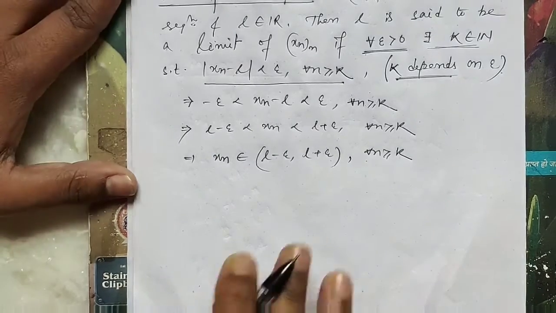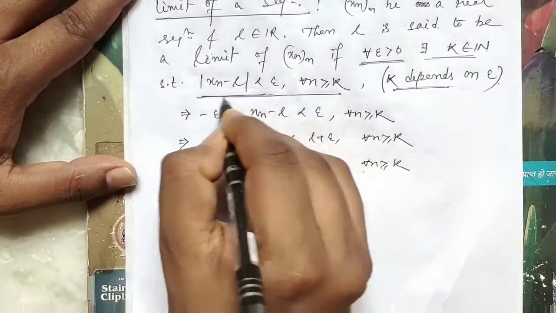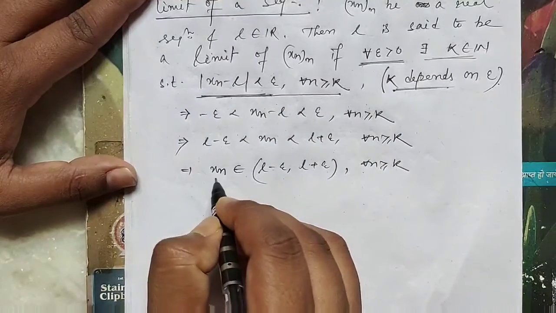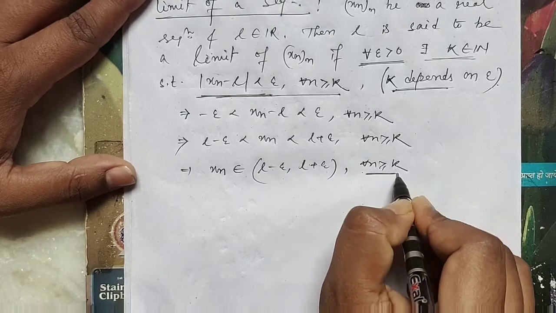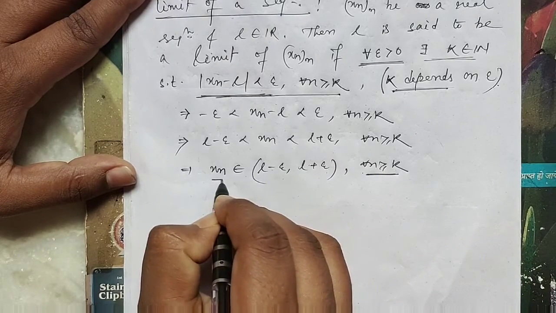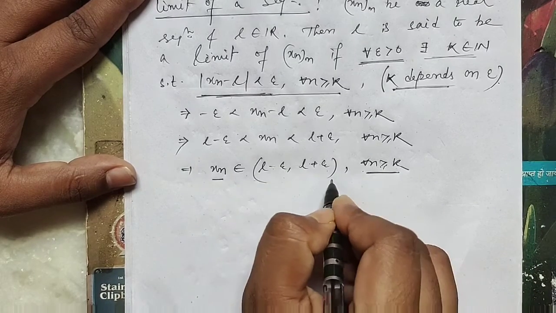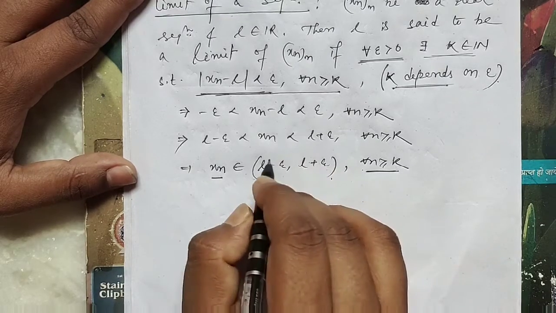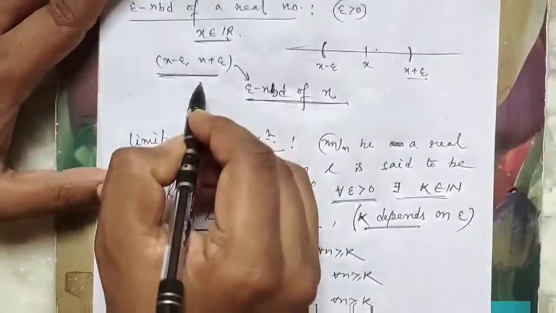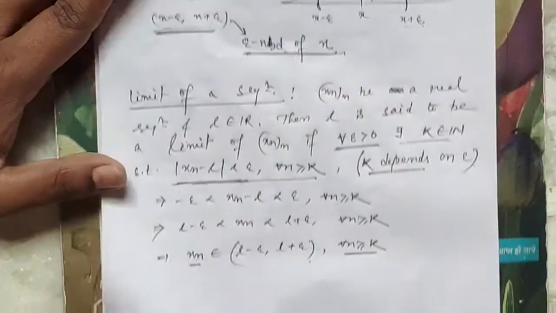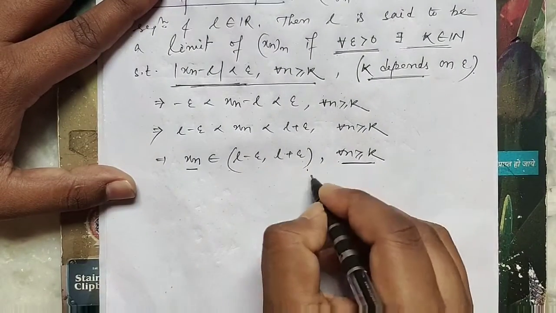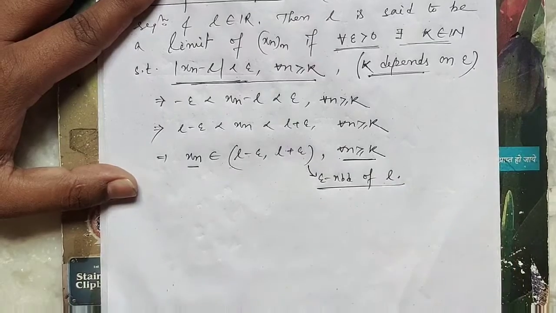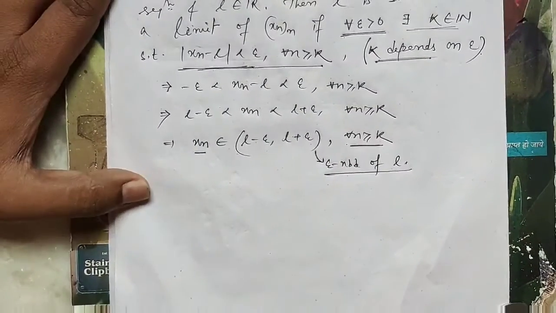Okay, so this inequality actually says that for all n greater than or equal to k, xn belongs to this neighborhood of L. This is the epsilon neighborhood of L, okay.